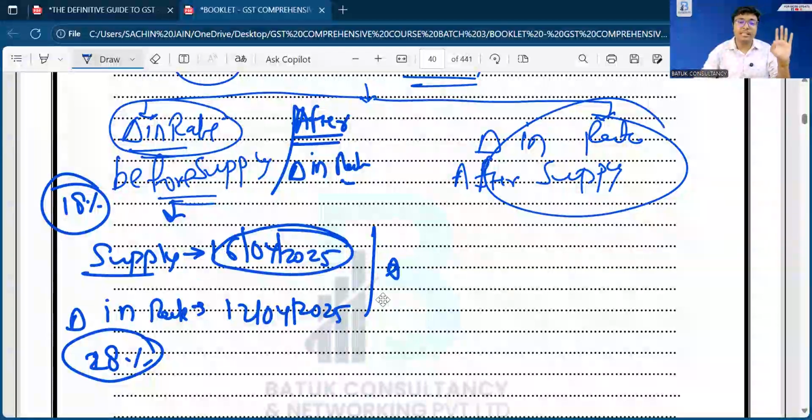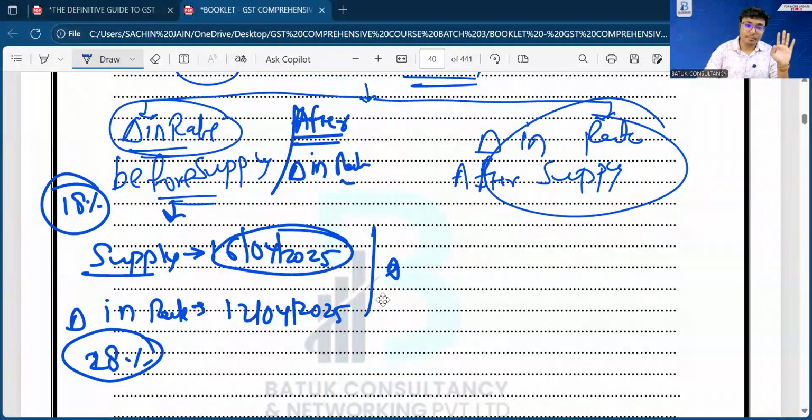As per your common sense, 28%, because the rate has been changed by the government on 12th of April and the supply has been made on 16th of April. So obviously 28% rate should be applicable. Yes, exactly. You all are saying.